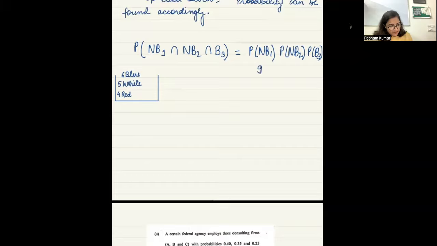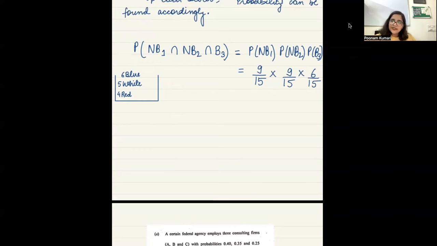Yes. 9/15 times, second ball non-blue came, what is the probability of that? That is also 9/15. The third ball blue came, what is the probability of that? 6/15. 6/15, right? So you can do the multiplication, right? Is that okay?